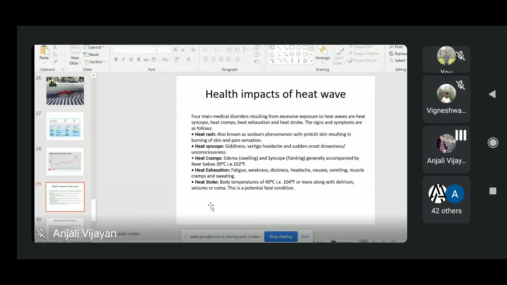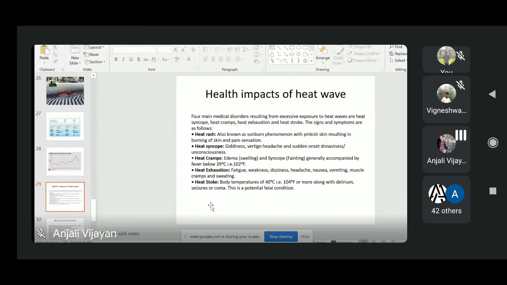So the main impacts include dehydration, heat cramps, heat strokes, and heat exhaustion. There are some signs and symptoms of this type of health impact. For example, heat cramps means people will be having swelling and fainting, and they will be having mild fever. So they will be having fever below 39 degrees Celsius or 102 degrees Fahrenheit.